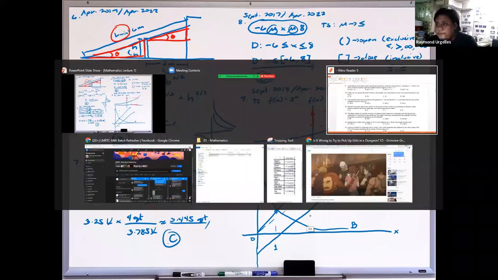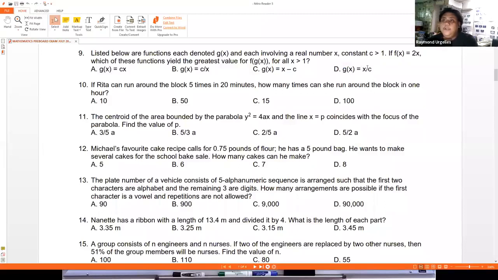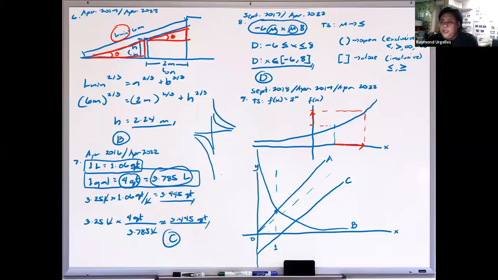And for letter D, this is also a linear function. Pero this time yung slope natin is 1 over c. Since yung c natin is greater than 1, ibig sabihin, yung 1 over c natin is less than 1. So mas mababa naman dito yung slope natin. So this will be our letter D. Okay? Tama ba? So makikita natin, for all values of x greater than 1, dito sa range na to, ito yung pinakamalaki, yung letter A. So sagot natin dito is letter A. Yun yung actual solution for this problem.